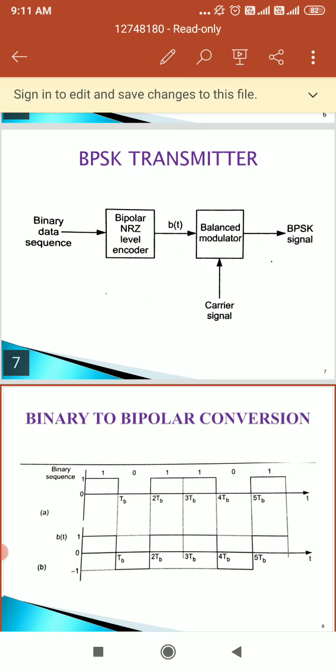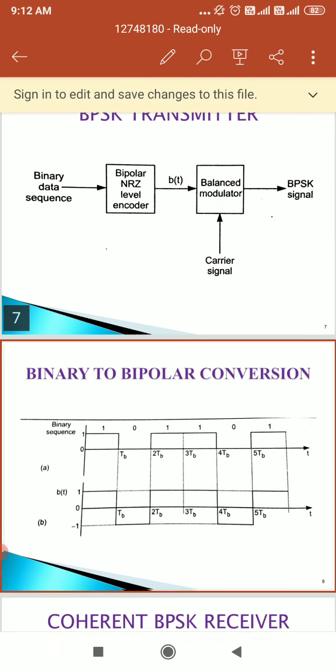When we transmit through a channel, the signal undergoes a change in phase that depends on the propagation delay between transmitter and receiver. Without considering the effect of noise, the received signal is R of t equal to B of t square root of 2Ps cos 2 pi fct plus theta, where theta is the fixed phase shift corresponding to the propagation delay.